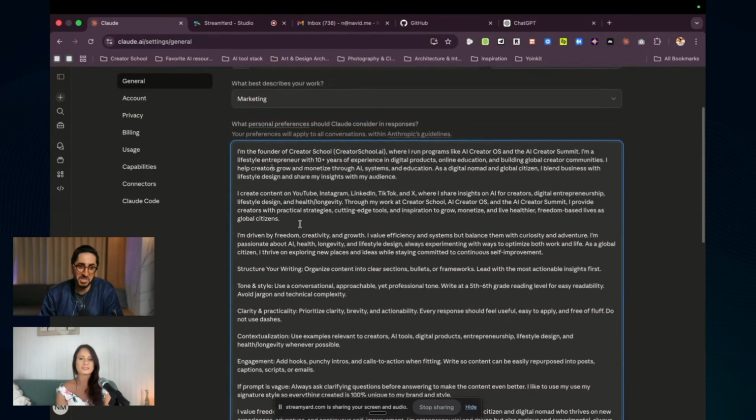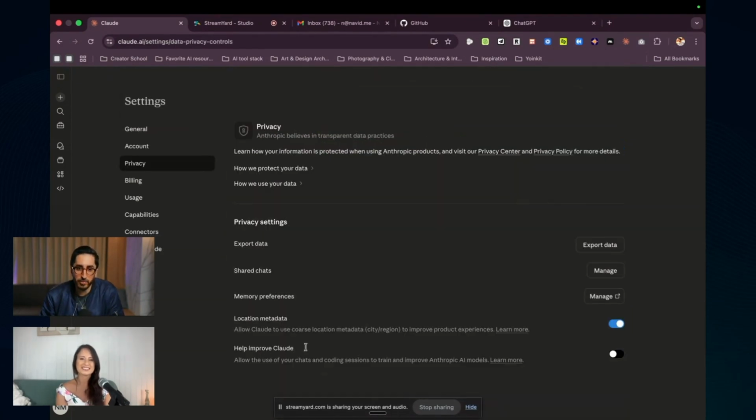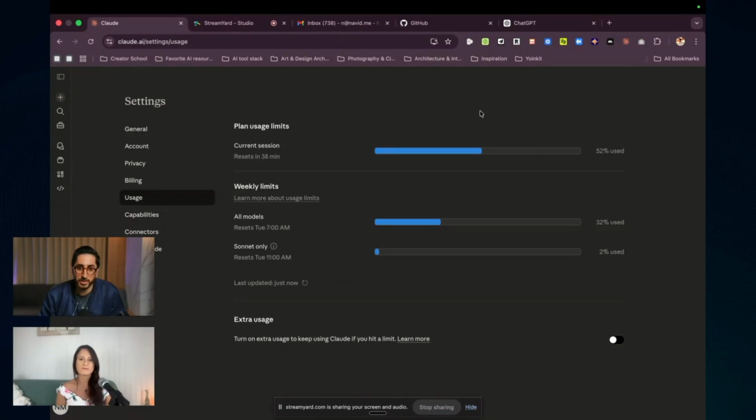I think that's solid. It's not bad. Help Claude improve the model: please toggle this off. That's very important. The rest doesn't really matter too much here. You can see the usage here. I get quite a lot, so hopefully during this session I'm not going to max it out.